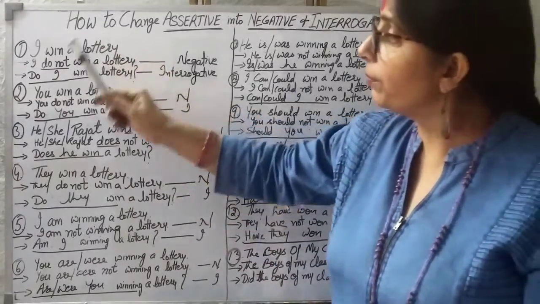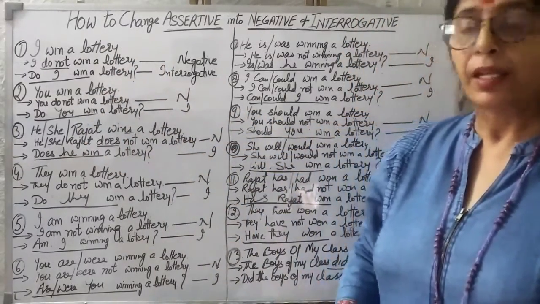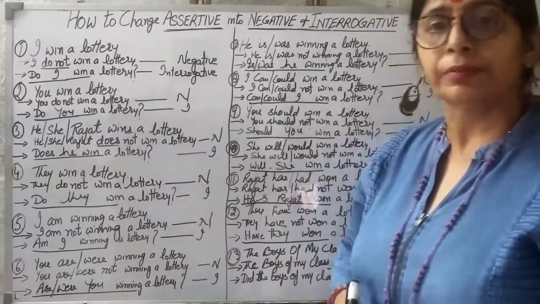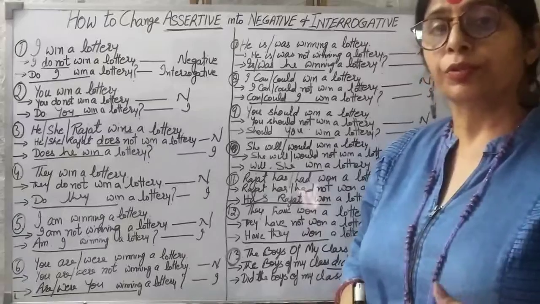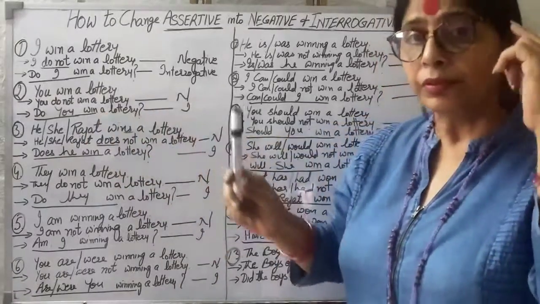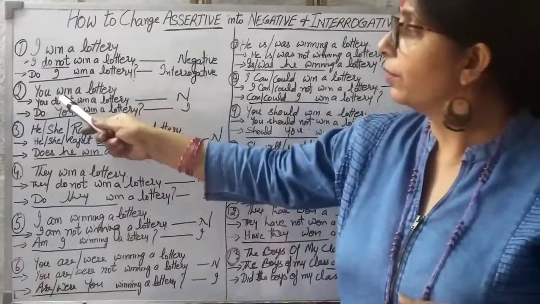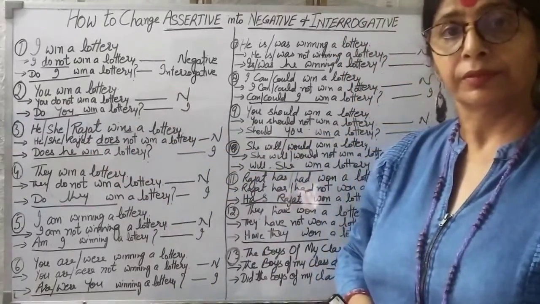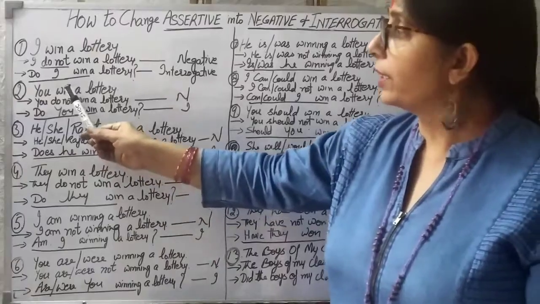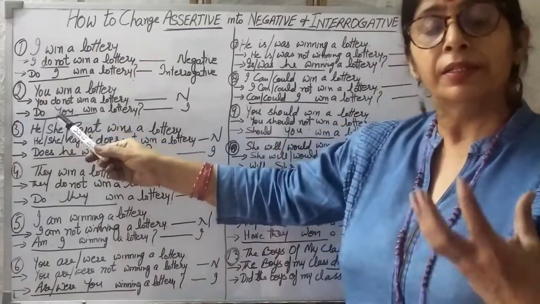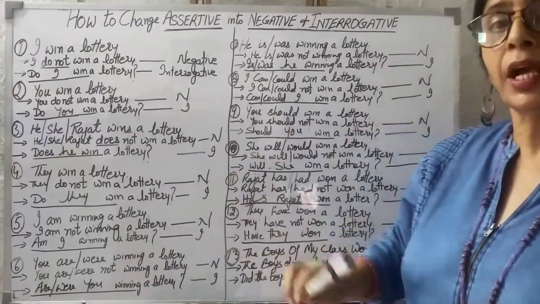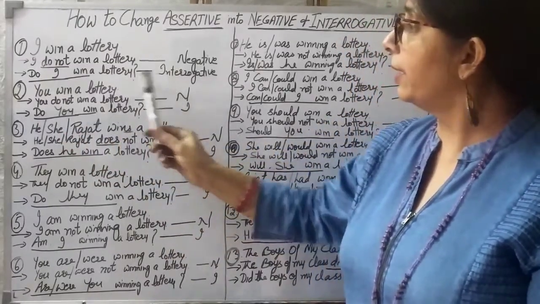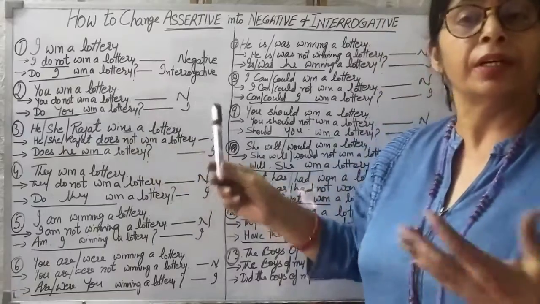Okay, now we come to the second person. You is the second person. You win a lottery. And here also, we are to imagine that somewhere do is hidden. You do win a lottery. So now we will be taking this word do out from its hiding place. You win a lottery, and negative is you do not win a lottery.